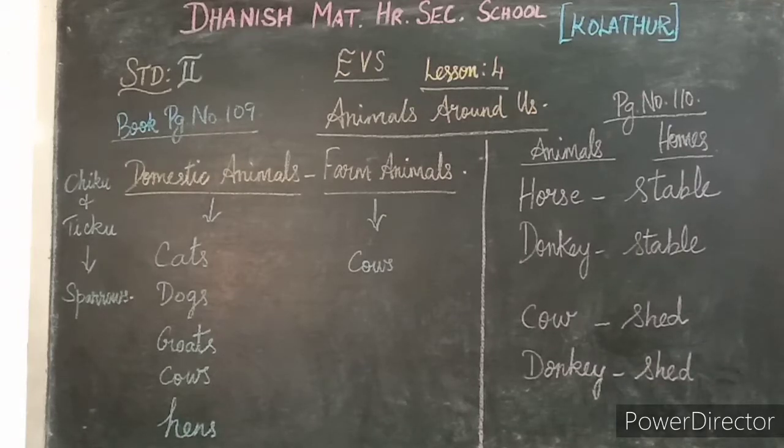So, here in page number 110, we are going to observe the farmer's house. What animals do you see there? See there, you can see cow, dog, hens, horse, goat, cows, crow. These are all we can see here, right? And these animals are found in and around our homes. In our homes we can see these animals. We take care of them and they help us in various ways. Such animals are called domestic animals. That is cow, goat, horse, dog, hen.